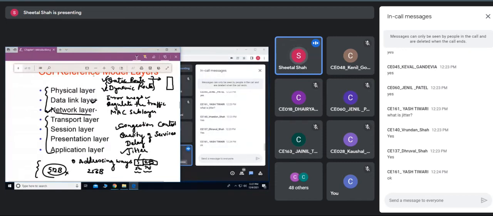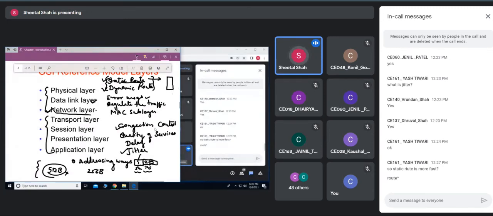In case of a static route, it has to decide the route before transmitting from host A to host B. So a table should be maintained in which the entire route is provided. No doubt it would be faster, but some extra work has to be done by the network layer to deal with this table, and it does not care about the traffic within the route.